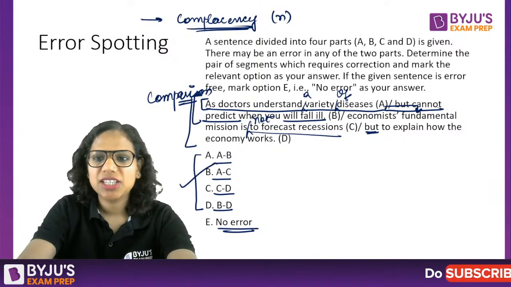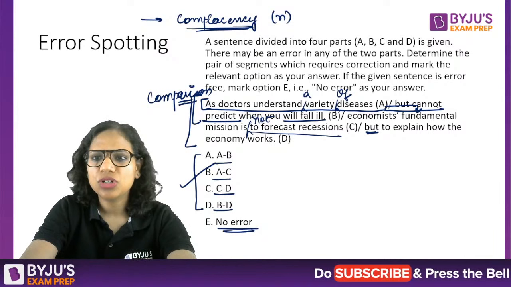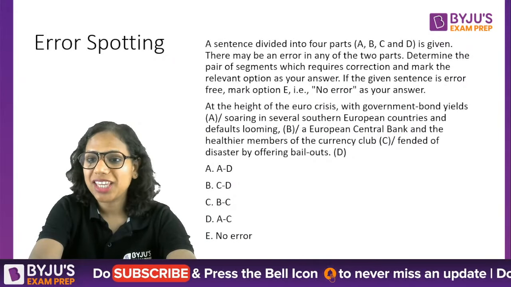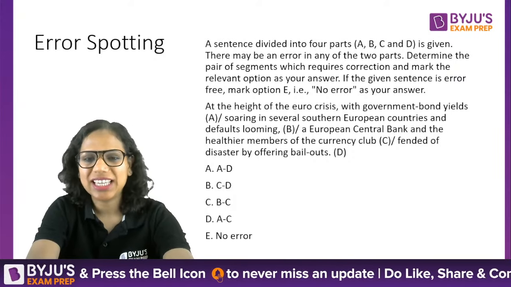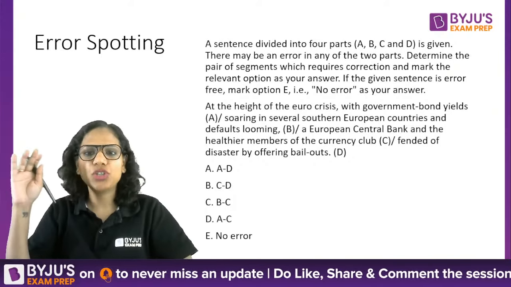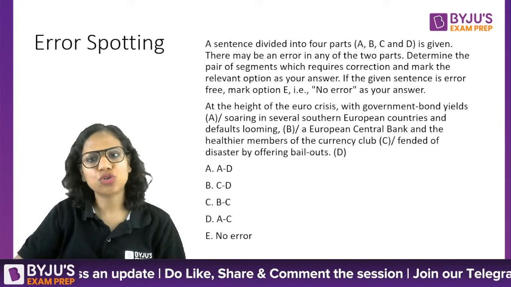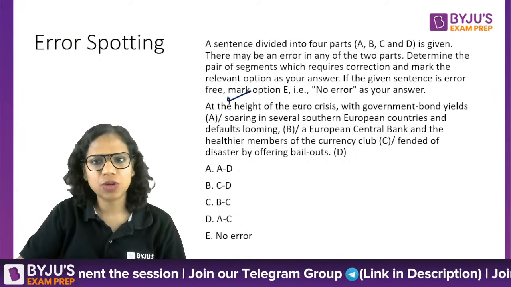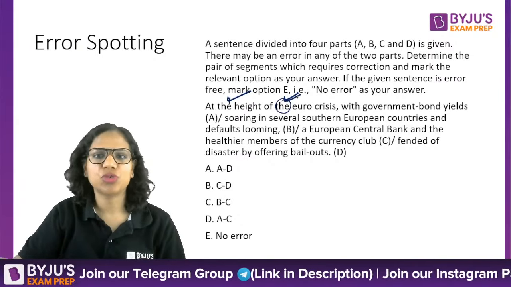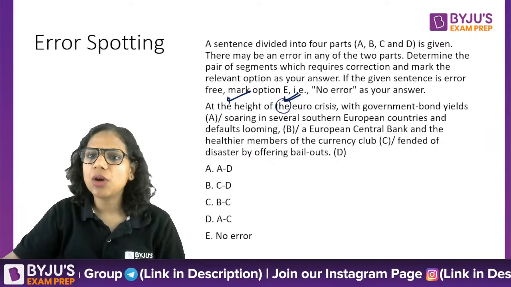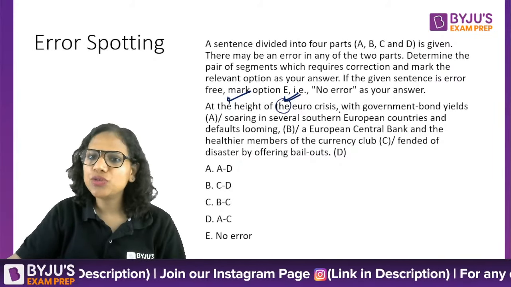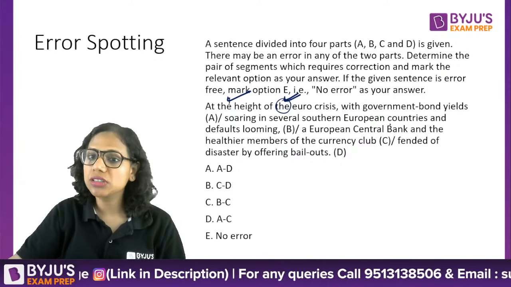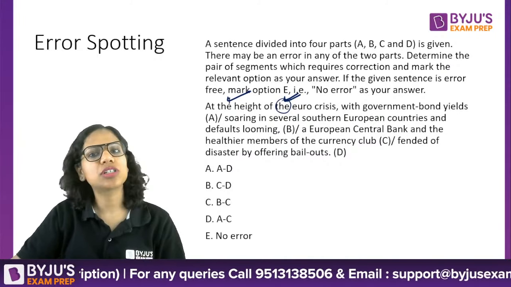All right. So now coming to this one, our question, where A, B, C, D, I've got everything. Now, at the height of the euro crisis, makes sense. We're talking about the height of something, so the is required. The euro crisis, because it was one specific crisis. Now, there's a comma. So, at the height of the euro crisis, with government bond yields soaring in several southern European countries and defaults looming.